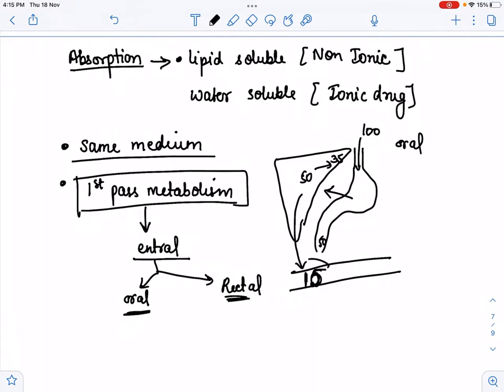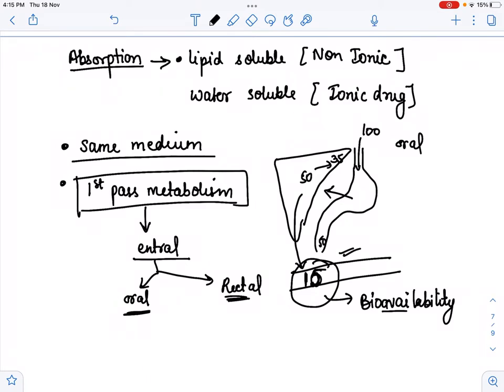So here the bioavailability of that drug is only 15, meaning how much amount of drug is present to produce its action is known as the bioavailability, meaning biologically available. That is how much of the drug reaches the blood circulation.